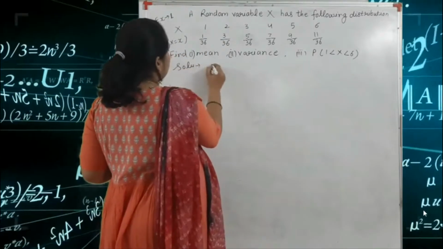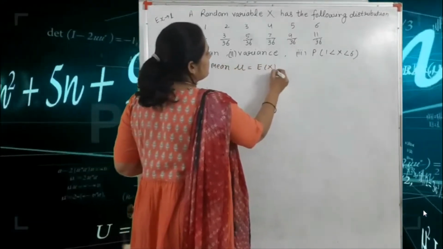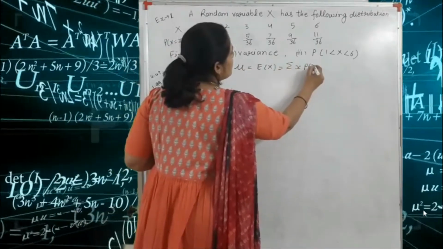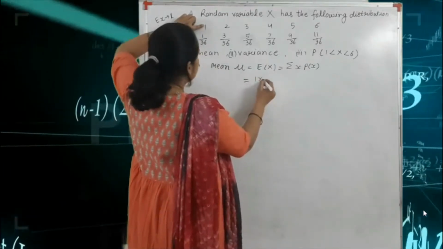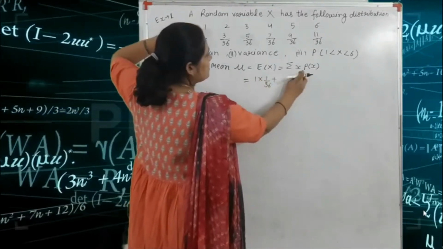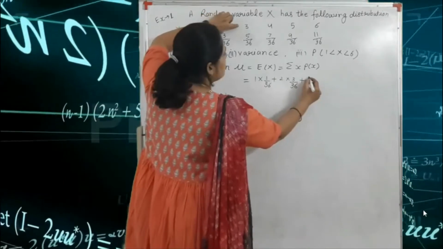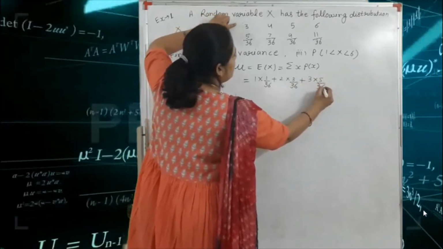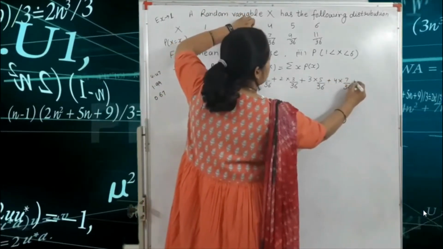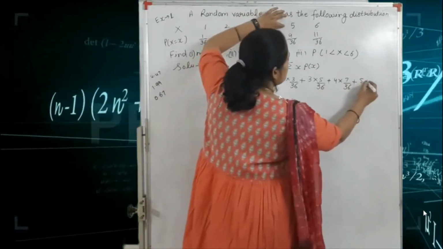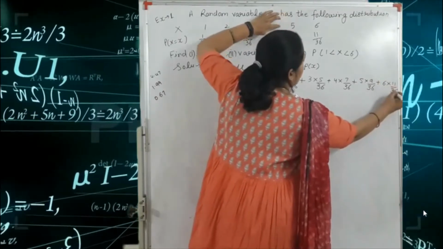First we find the mean. Mean, that means mu, is equal to E(X), that means summation x into p(x). This is your x term. So we write 1 into 1 upon 36 plus 2 into 3 by 36 plus 3 into 5 by 36 plus 4 into 7 by 36 plus 5 into 9 by 36 plus 6 into 11 by 36.